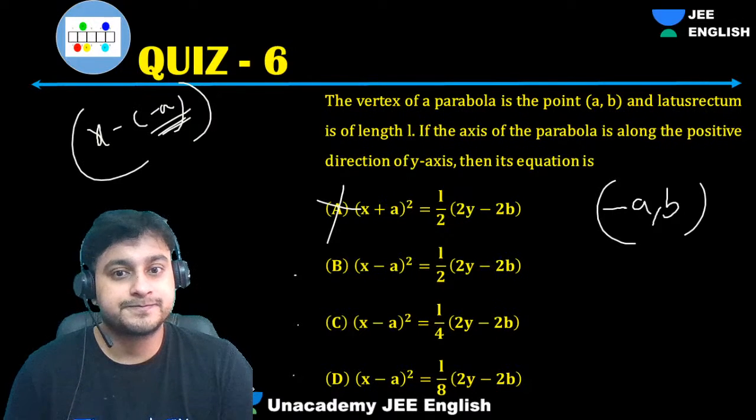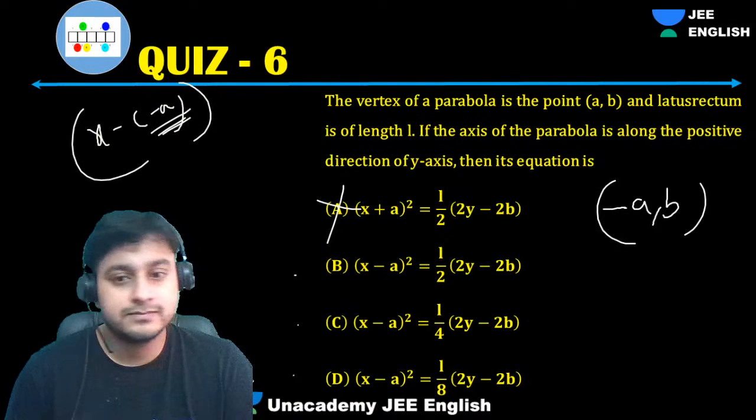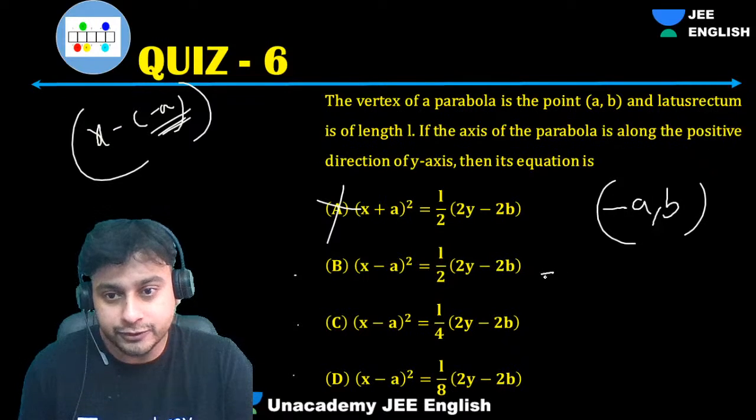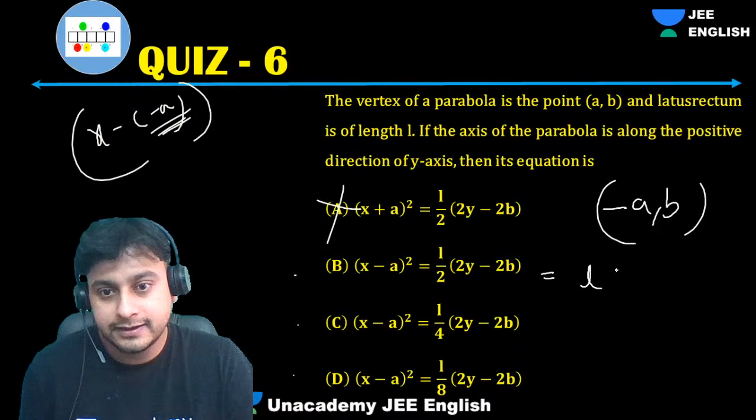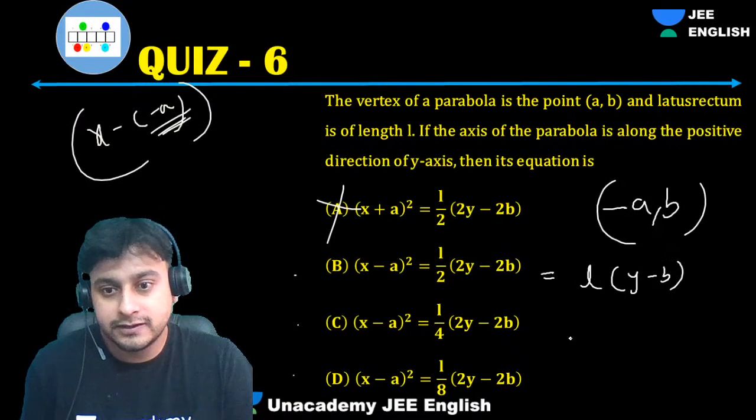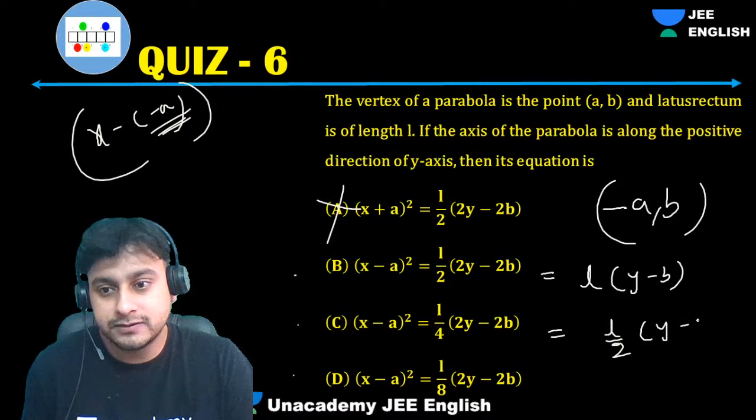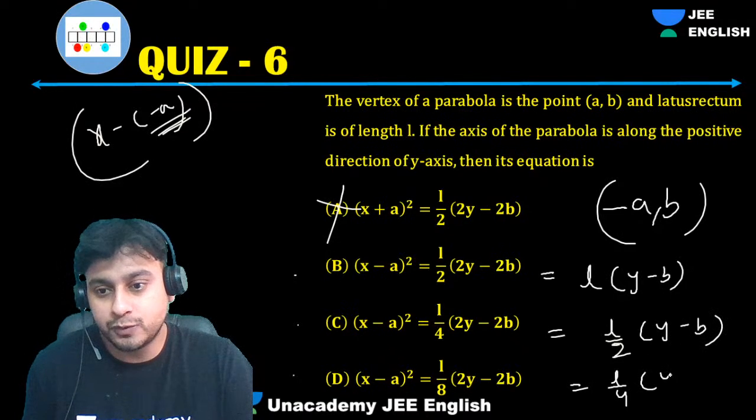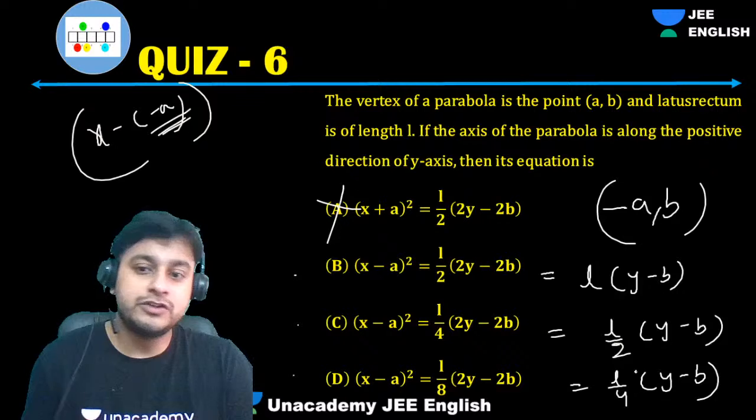Tell me, guys. So let me simplify this for you. It will be what? L into y minus b. And this will be what? L by 2 into y minus b. This will be what? L by 4 into y. So which of them will be correct?